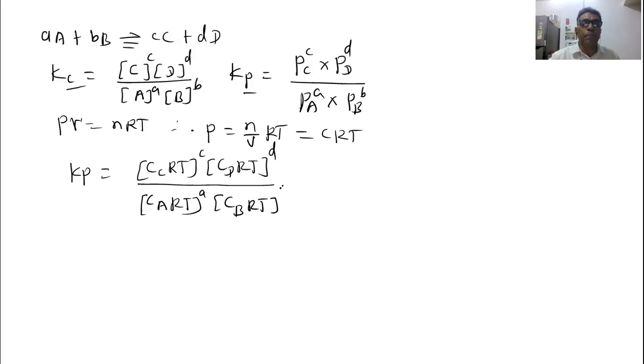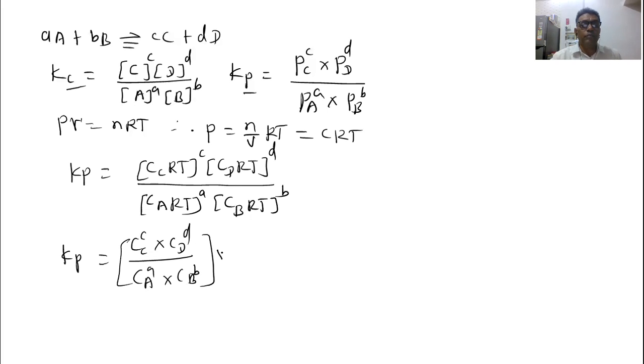Now we can simplify this equation, separate the concentration terms here. So we can write here Kp equal to concentration of the product C raised to power c into concentration of the product D raised to power d, divided by concentration of the reactant A raised to power a multiplied by concentration of the reactant B raised to power b. So this one term has been separated here. Now you can see RT is here, RT is here.